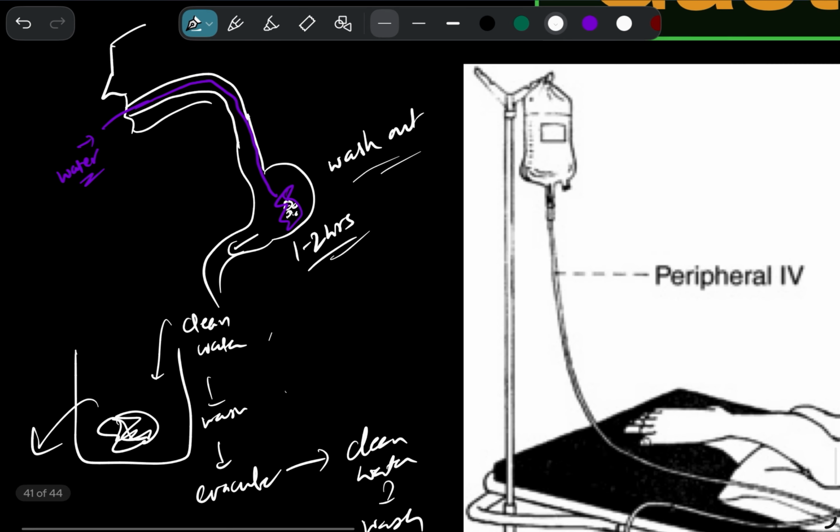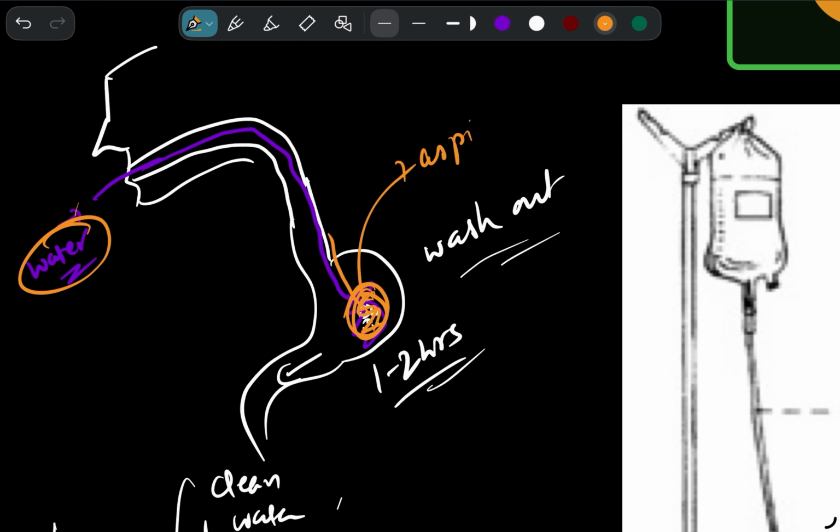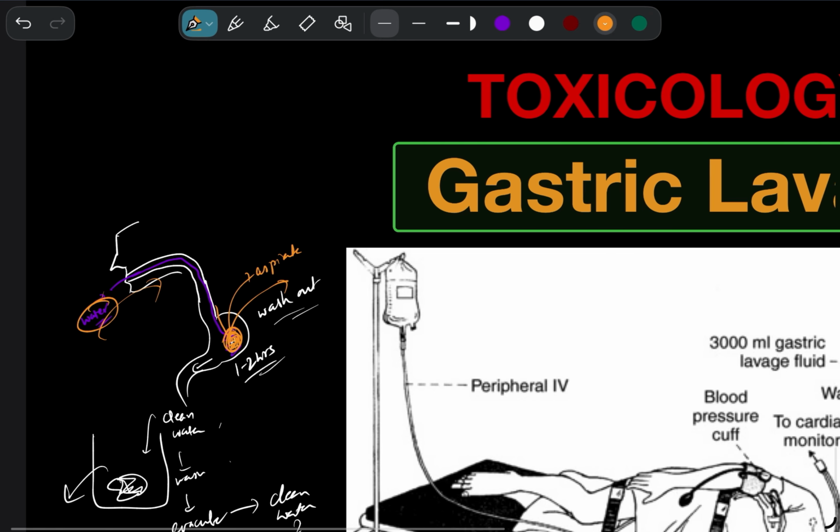So similarly, gastric lavage also works on the same principle. In this process, what we are going to do, we are going to put water into the stomach. We are going to wash the poison. Then we are again going to extract this, we aspirate it out. Now in a single attempt this poison does not get cleaned. So again we put clean water, it washes again, we remove it again, put water again, wash again, and remove again. This is the method of gastric lavage. So this is exactly what we do.